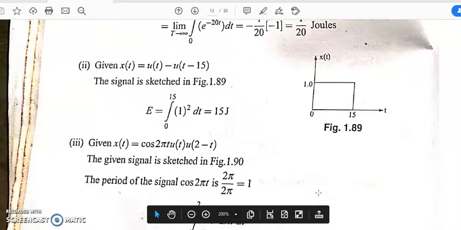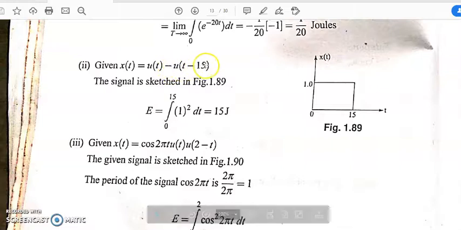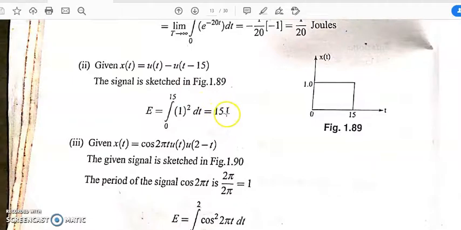Okay, in a similar way, here is a problem: x(t) equal to u(t) minus u(t minus 15). That means a unit step signal minus a unit step signal delayed by 15. That means u(t) starts from 0 to infinity, and u(t minus 15) starts from 15 and goes up to infinity. So the resultant signal is from 0 to 15, and the amplitude is 1. If you integrate that, the limit becomes 0 to 15 only, and the value will be 15 joules.